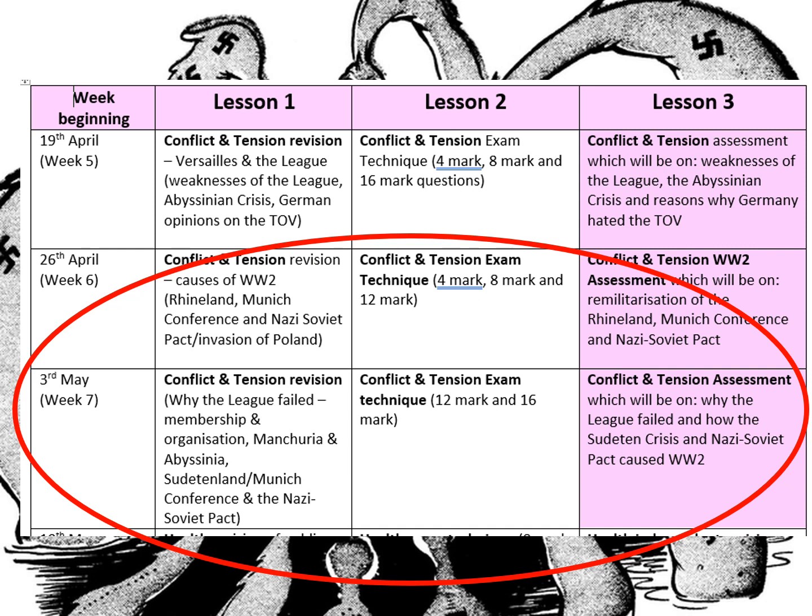Well, we have done conflicts and tension twice already. So we've done the revision of the Versailles, the League, Abyssinia, etc. We've looked at the Rhineland, Munich Conference, Nazi-Soviet Pact. This week we're having a look at why the League failed and causes of World War II.